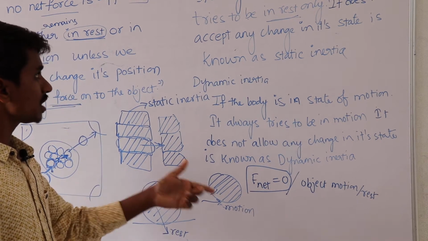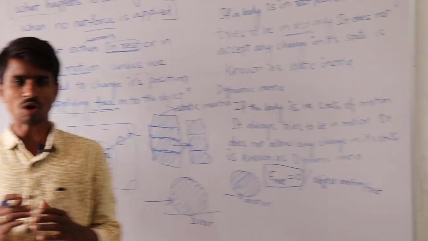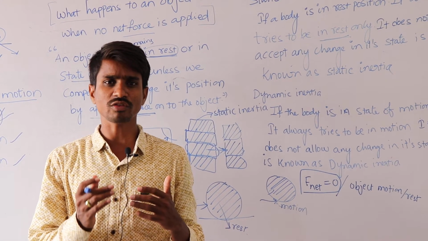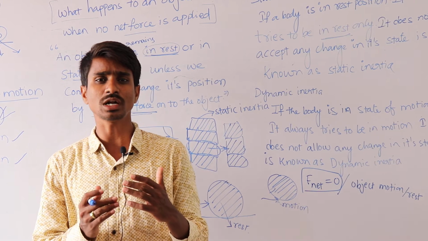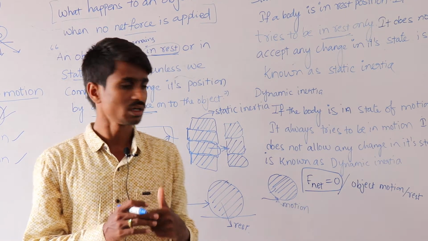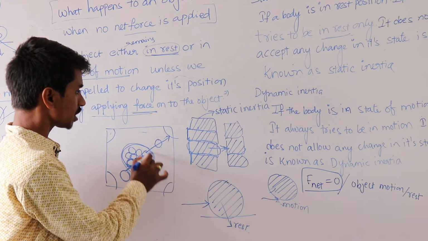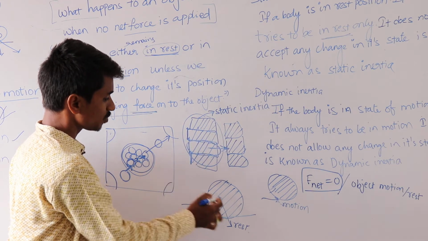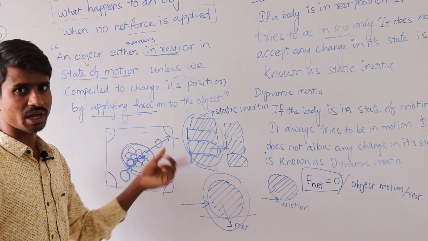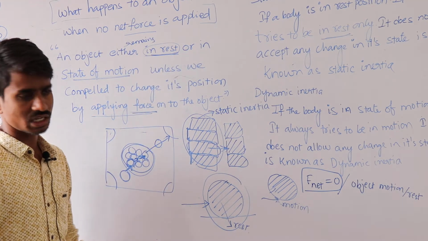What does the first law explain? That means every object remains in a state of rest or in a state of motion unless we compel it to change its position by applying some force on it. In these places, all these are examples: the carroms, the array of books, and the football. All these explain static and dynamic inertia.